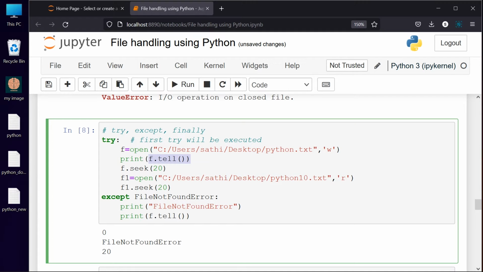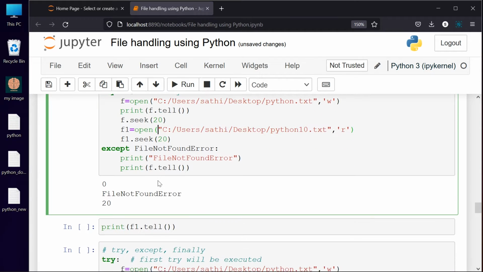So at the last moment of time, even though the error occurs, I don't want to stop the program. I will say that file not found error has occurred, and even after that, if I am trying to check whether my Python file is opened, yeah, it is opened, it is giving the value of 20, right? But actually what should happen if there is an error, the previous file has to be closed.